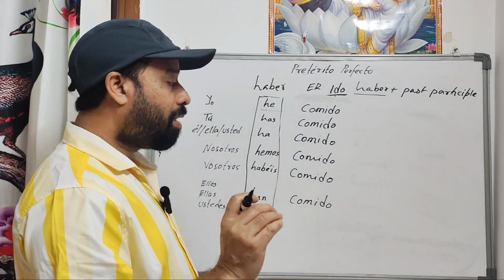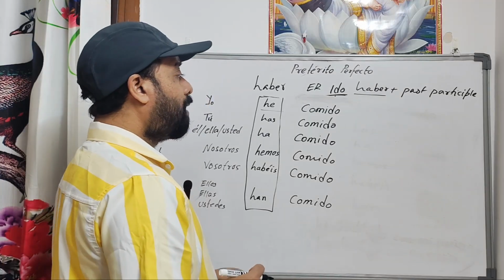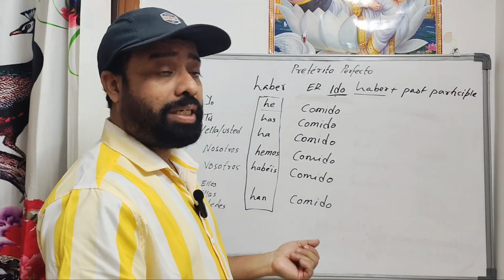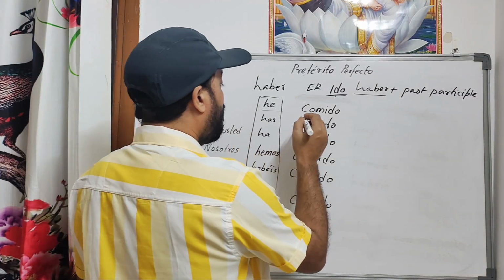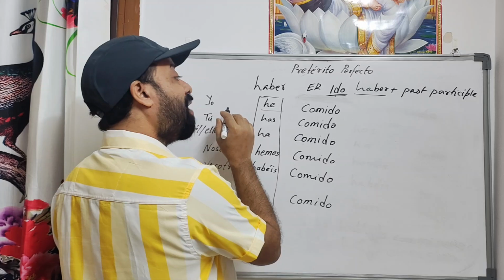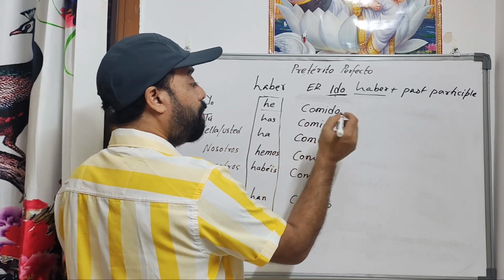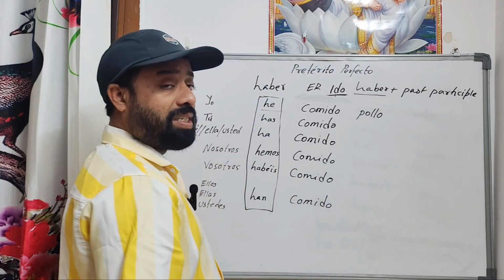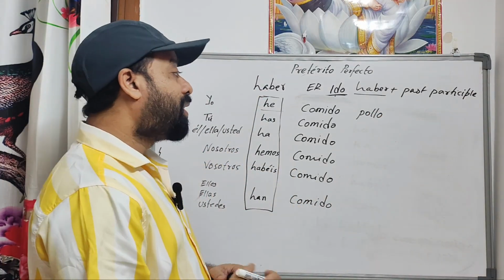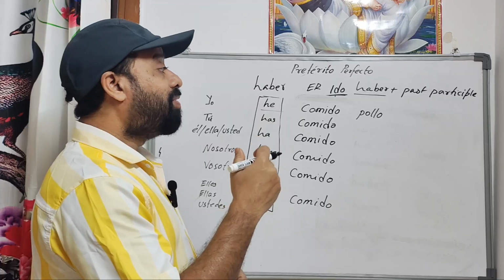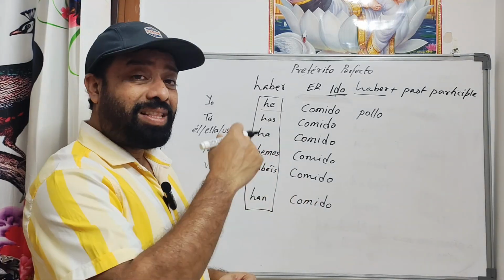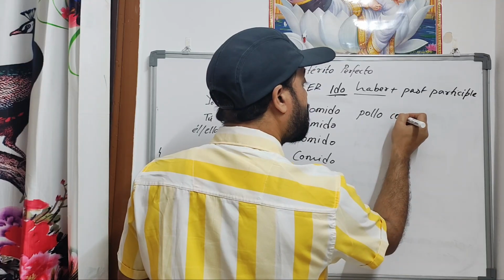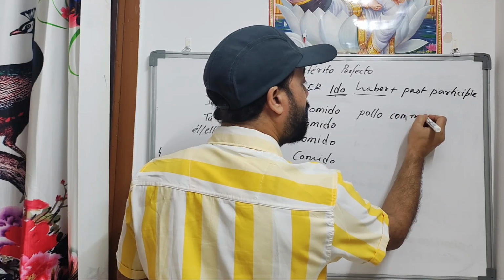Now let us make a complete sentence. I'm going to say I have eaten chicken. Yo he comido pollo. Pollo means chicken. Now I'm extending the sentence a little more: I have eaten chicken with my brother. So yo he comido pollo. Con means with. Mi means my.